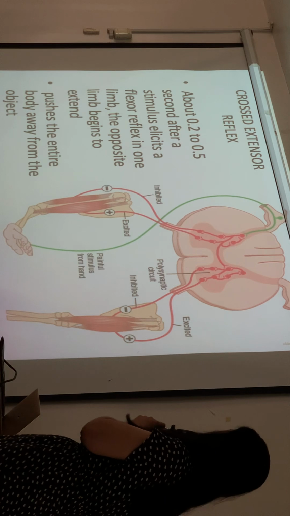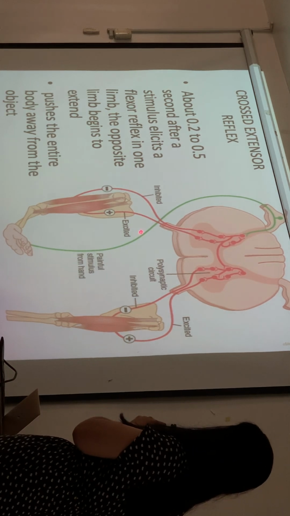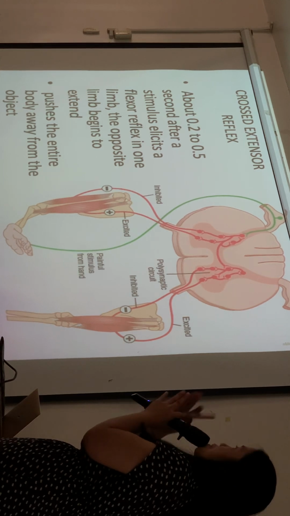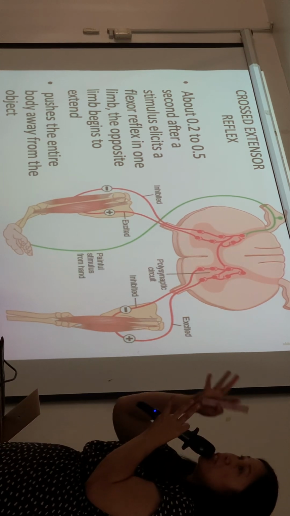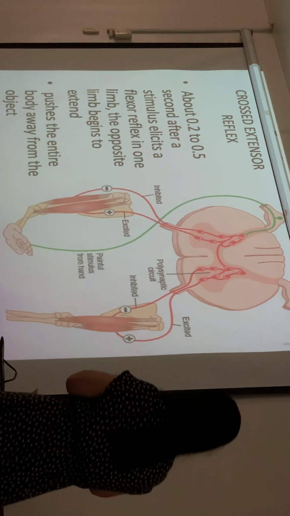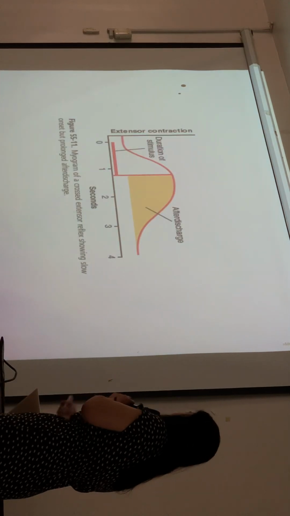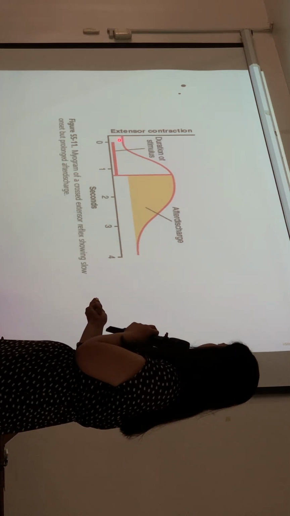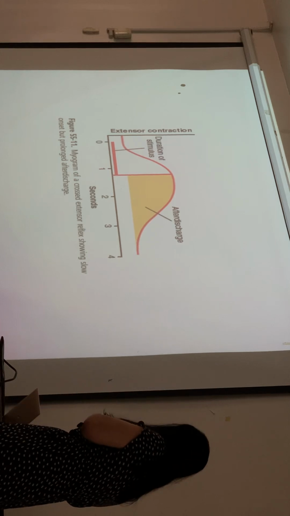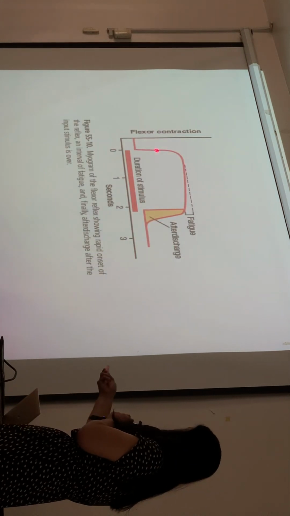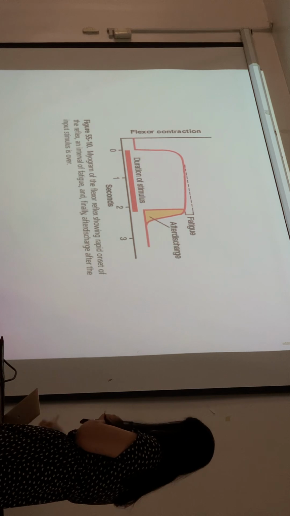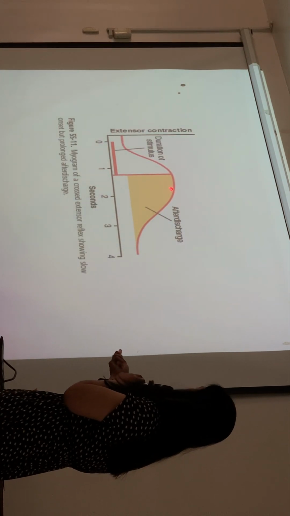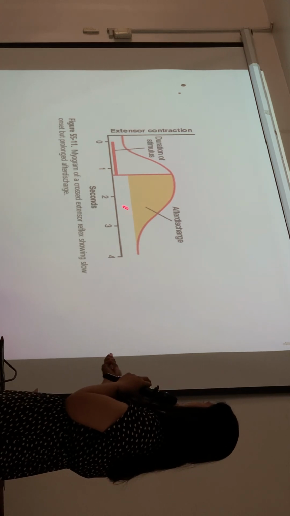In one reflex, the signal to one group of muscles is for it to contract or flex. The other group of muscles, the antagonistic muscle, is to extend. And if you look at the myogram of the cross extensor reflex, it's not as abrupt or as fast as the first reflex, the flexor reflex. So there's a slight delay, but the after discharge is prolonged.